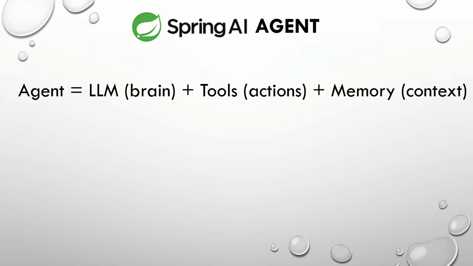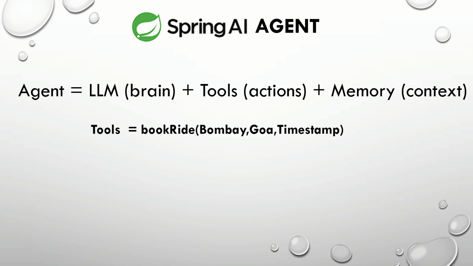So Spring AI agent is a combination of LLM, the tools, and the memory. What happens is, as a user, I say, hey agent, book me a ticket from Bombay to Goa. So the brain will process, and it will check, is there any tool available to do this?